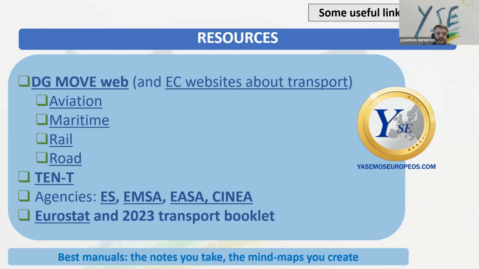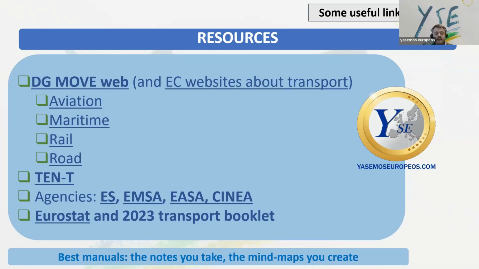Also, the agencies. It's not ES, but it should be ERA, the European Railway Agency, EMSA for maritime, EASA for aviation, CINEA. All these deal with transport. So it's important that you go through those agencies, check what they do, how they help to implement the policies, the actions that they cover, because not all of them do the same.